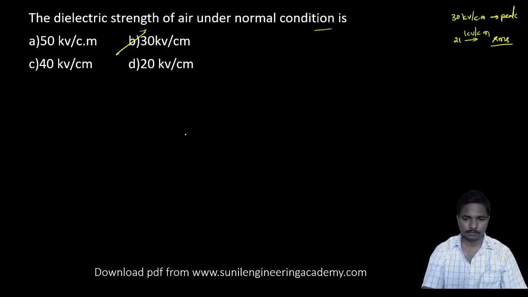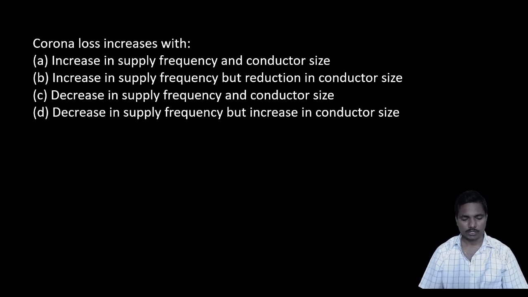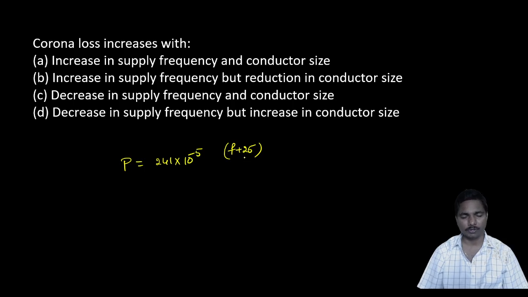Coming to the next question. Corona loss increases with dash. We know the power loss due to corona is 241 into 10 power minus 5. Here it is not directly proportional to frequency. It is proportional to frequency plus 25.